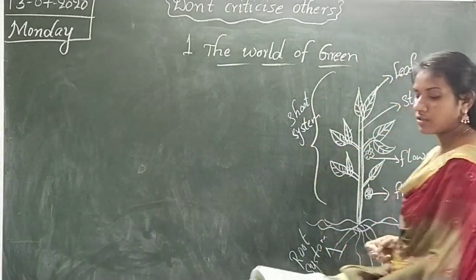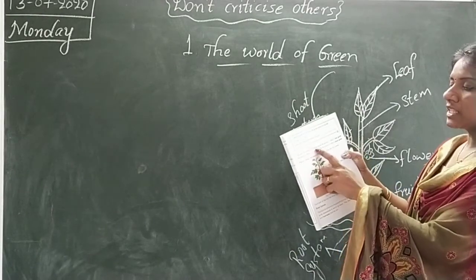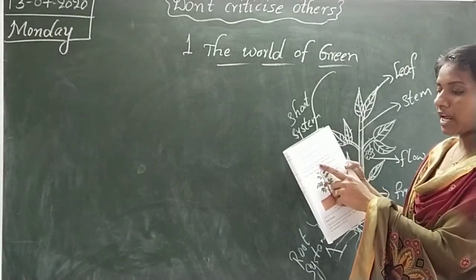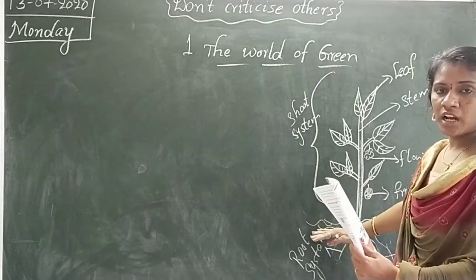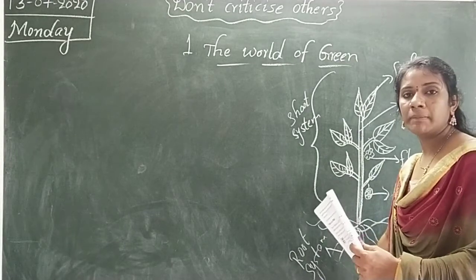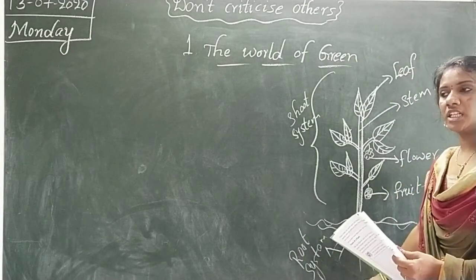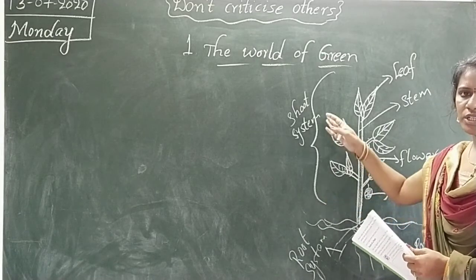Okay children, so root system and shoot system. The part of a plant that grows below the ground is called the root system and the part of a plant that grows above the ground is called the shoot system. The roots we can observe below the ground and the remaining parts we can observe above the ground. That is the shoot system.